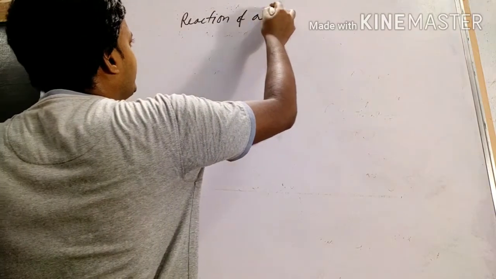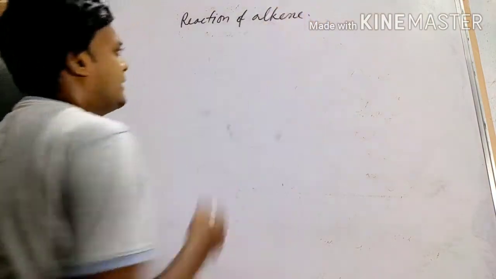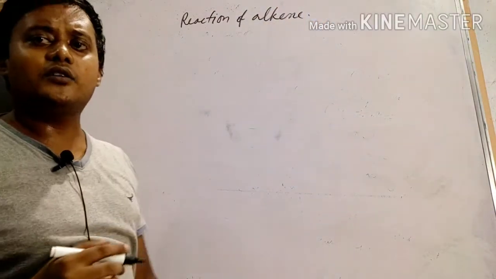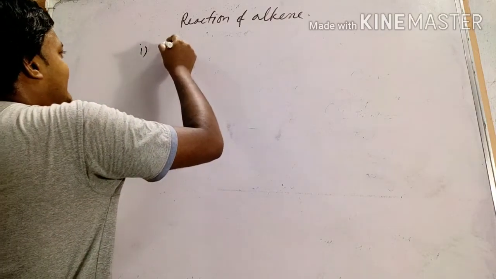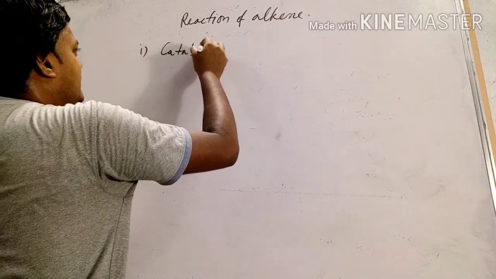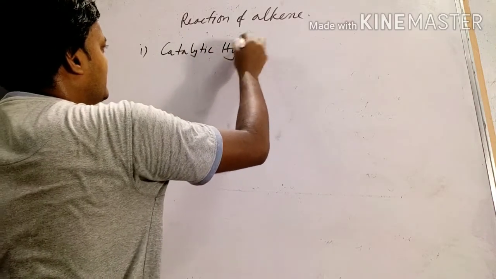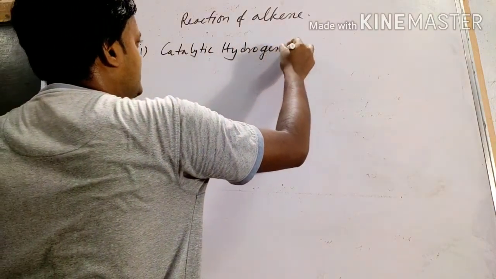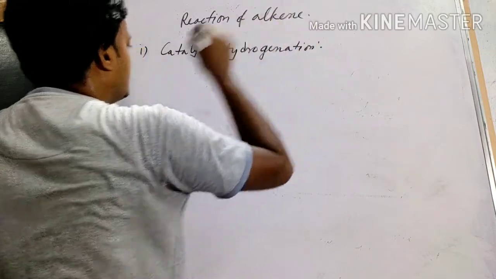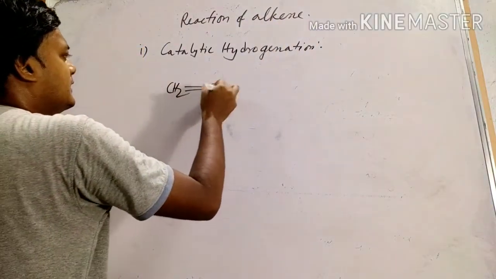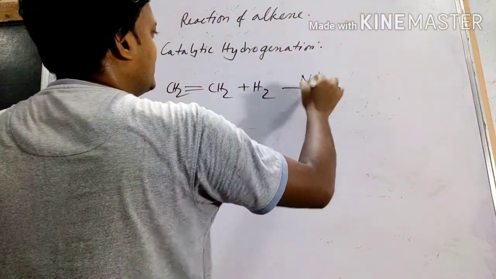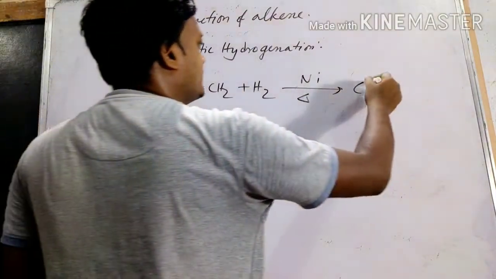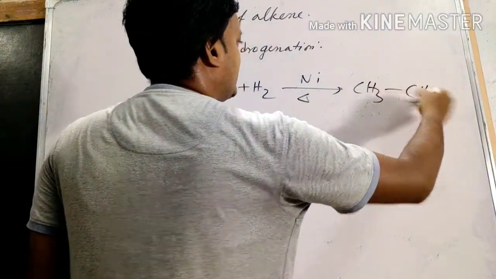Reaction of alkene. Unsaturated hydrocarbons undergo addition reactions. First one, catalytic hydrogenation. See, ethene plus hydrogen, nickel catalyst, heat, we get ethane.